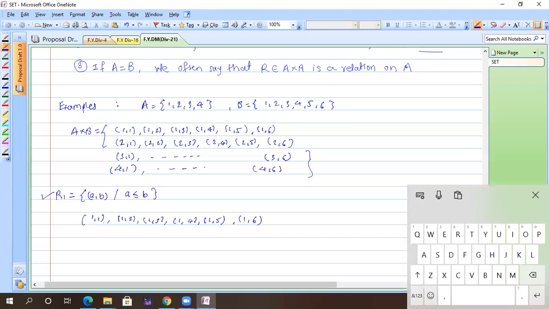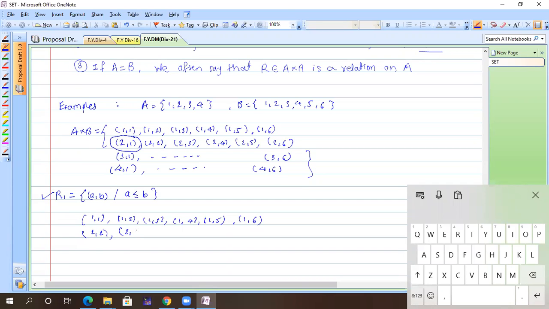What about next? Whether 2 comma 1 is there? No, sir. No, you have directly 2 comma 2. See, these elements, so what about this element? So this element does not belong to R1, even if it is a subset of A cross B. Got it now?